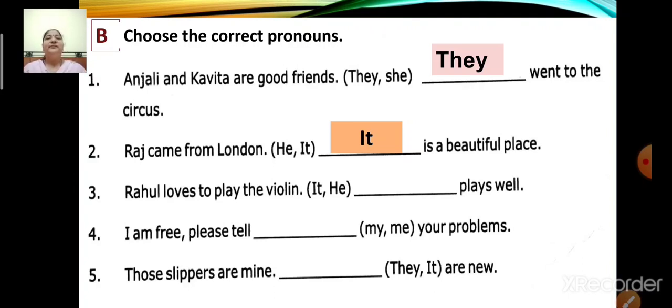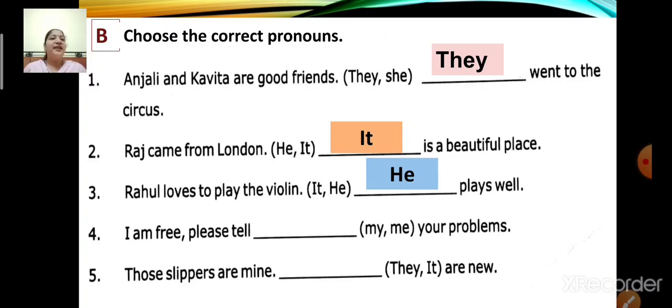Next, number 3. Rahul loves to play the violin. Full stop. In the bracket there are two pronouns, it and he. Dash plays well. Now children, here you have to choose the correct pronoun. Now which is the correct pronoun? It or he? Now here we are talking about Rahul. So what will you write over here? Yes, you will write he. He plays well.